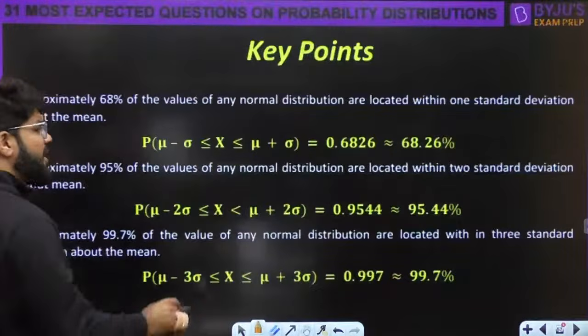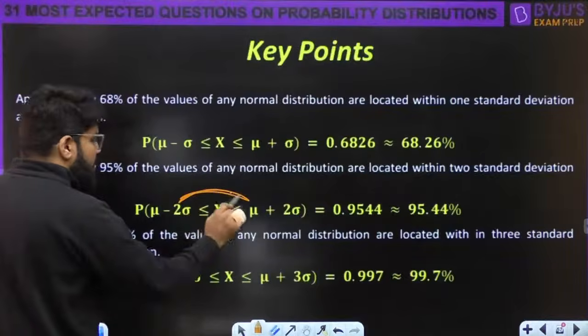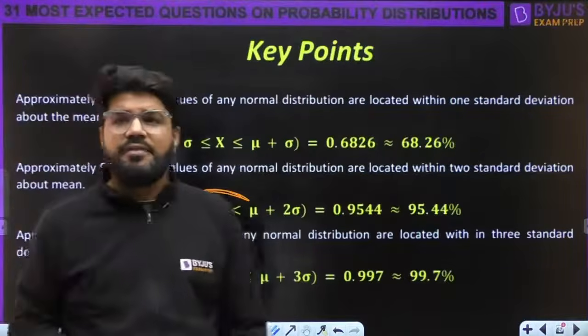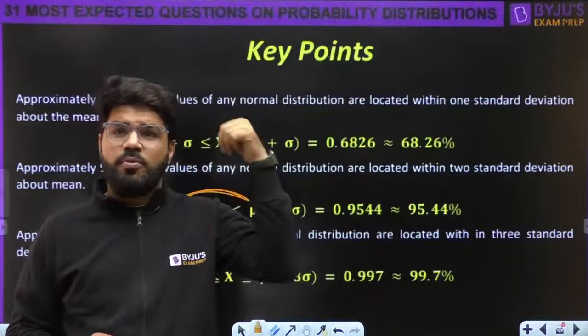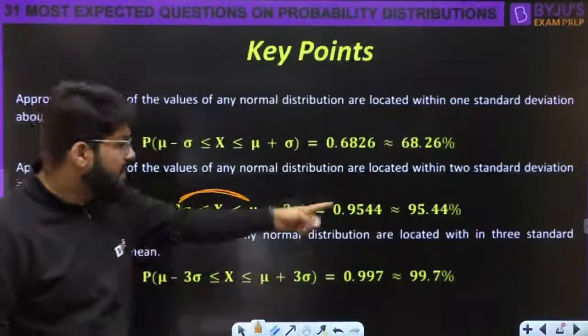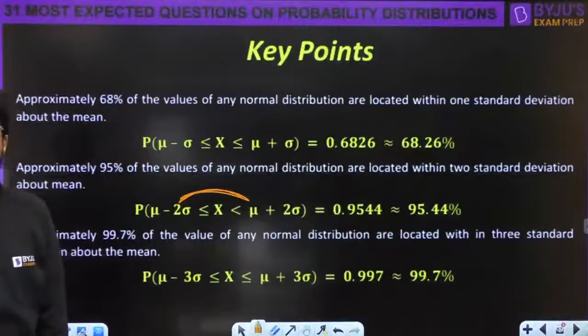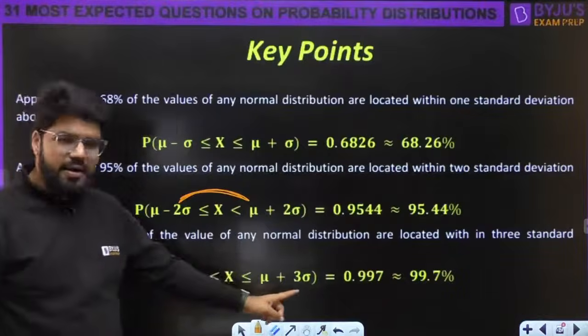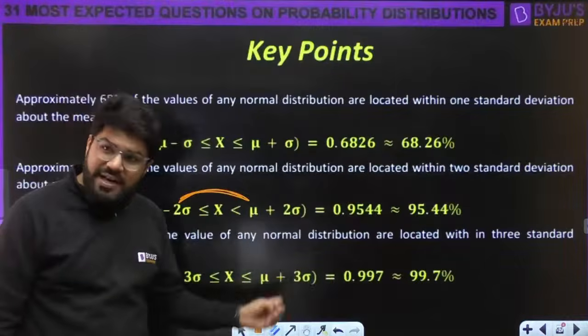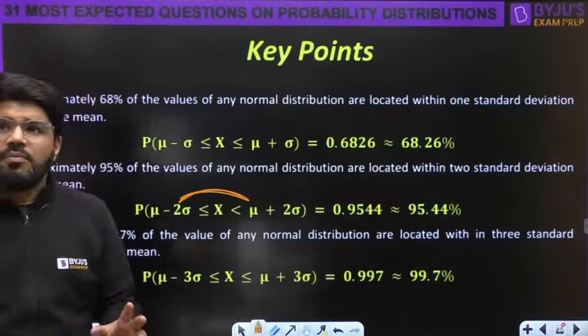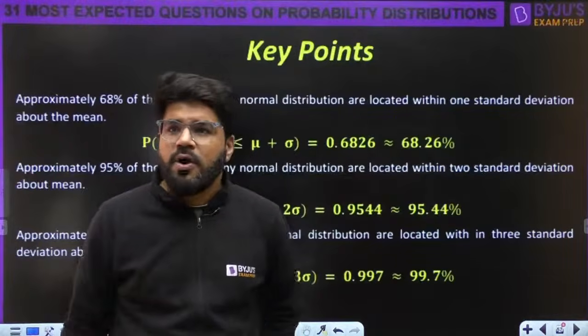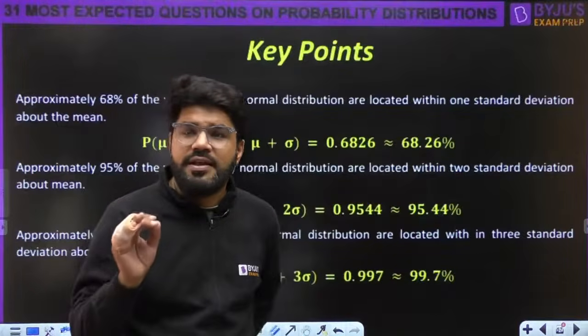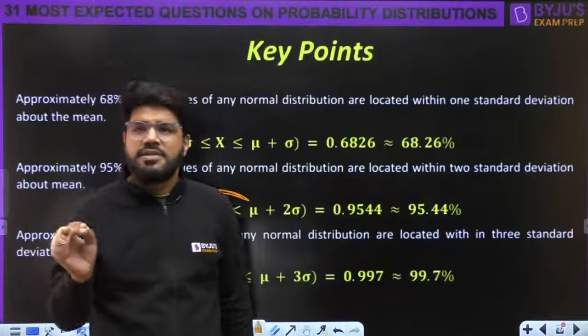The probability of finding the random variable within 2 sigma about the mean, mu minus 2 sigma and mu plus 2 sigma, is 95% approximately. And for 3 sigma, that is nearly 99.7, that is almost 100%. That means almost all the values are within 3 standard deviations about the mean.